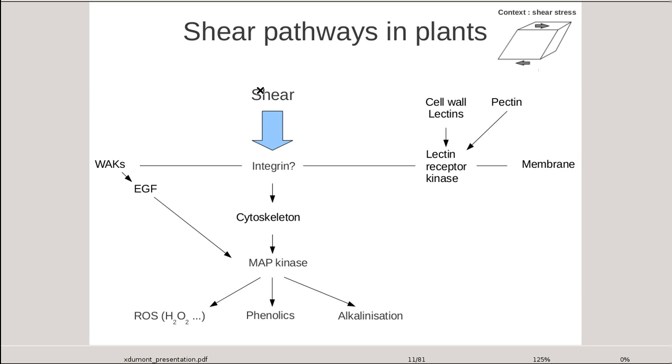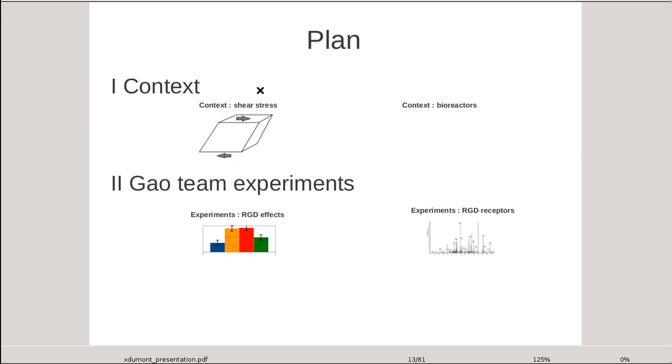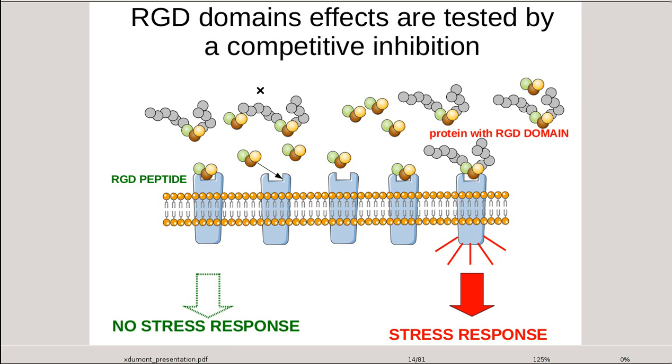We will now focus on the putative integrin-mediated response: integrin, MAP kinase, ROS, phenols, and alkalinization. Let's sum up. We have seen what RGD is, what shear stress is, and why it is important. Now we want to know how the Gao team article has characterized the RGD-dependent response to stress.